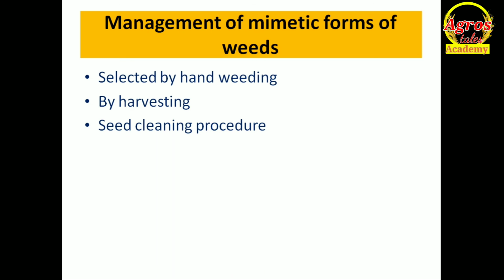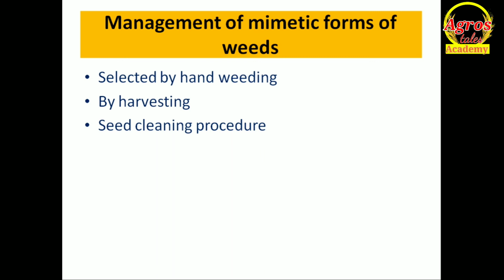But in this condition there are both advantages and disadvantages. Hand weeding is the most effective one because you can uproot it properly and you can kill the plant. But in case of larger land area and lack of labor, due to lack of manpower, it is nowadays impossible to go for hand weeding and find out which one is our weed in vegetative condition and go for control. It is very difficult, but it is a way.